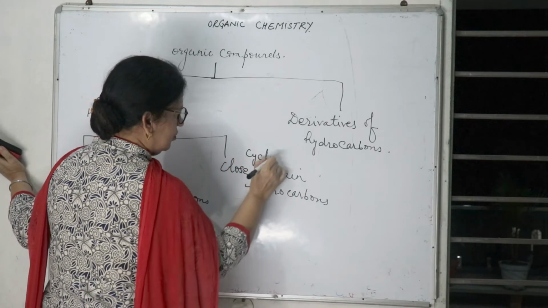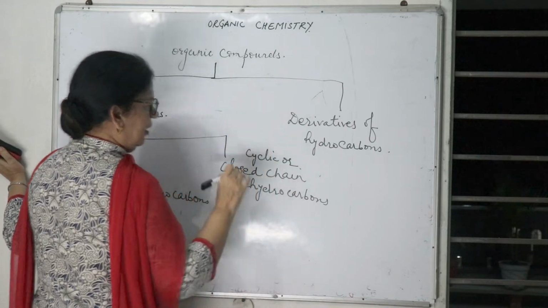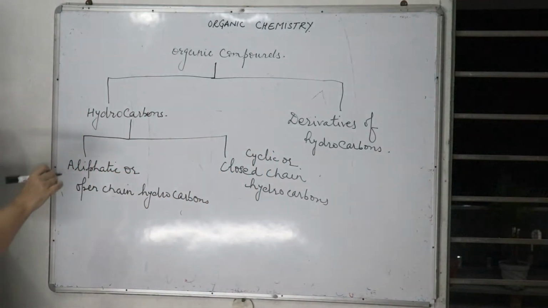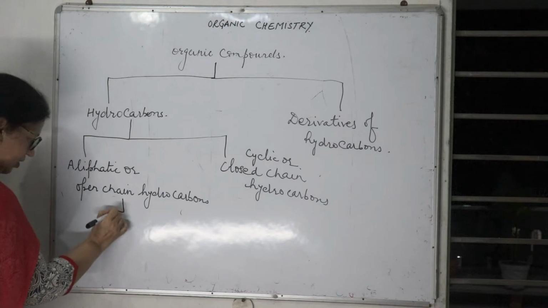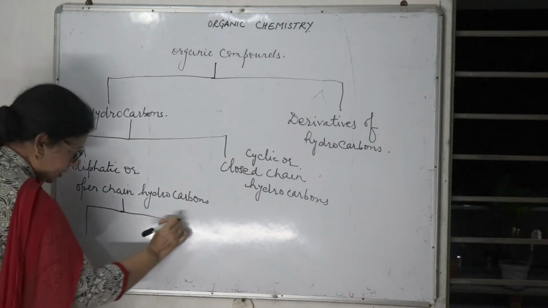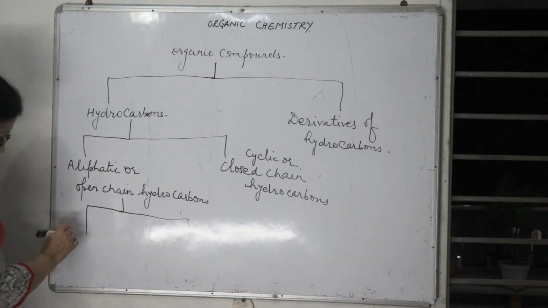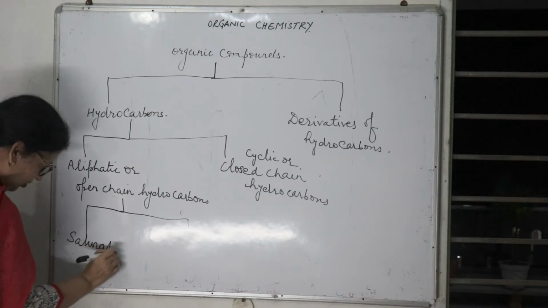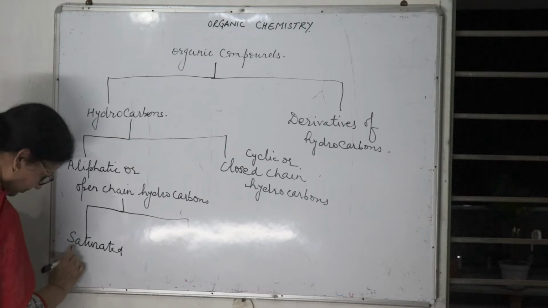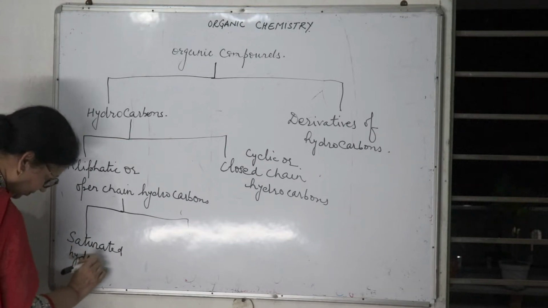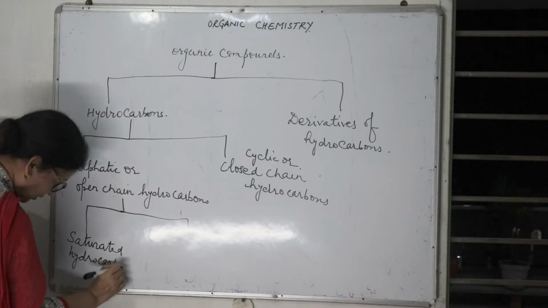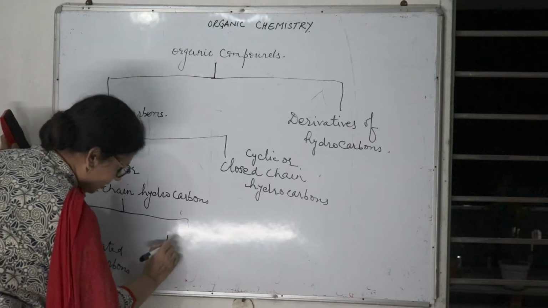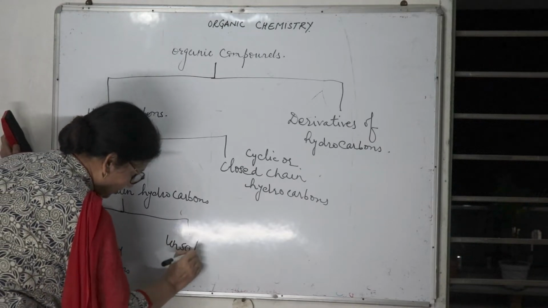Cyclic or closed chain hydrocarbons. Now these aliphatic hydrocarbons are again of two types. One is saturated hydrocarbons and unsaturated hydrocarbons.